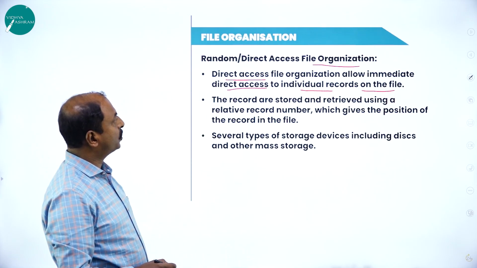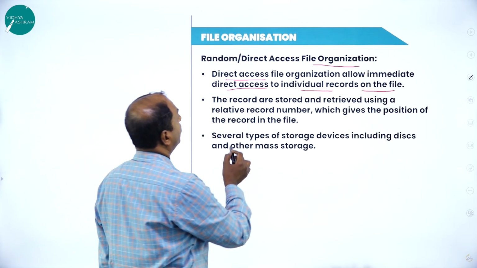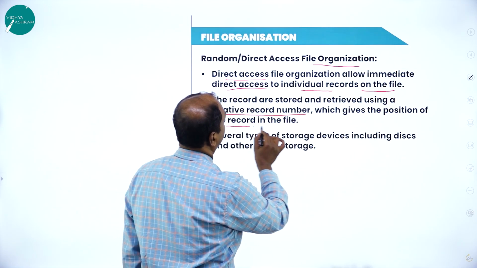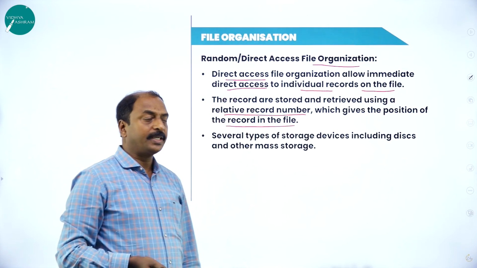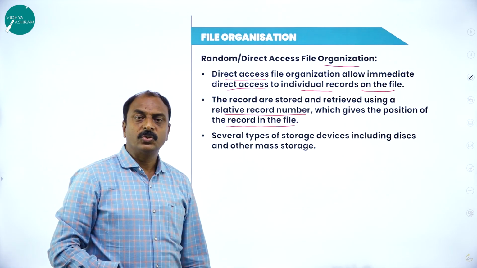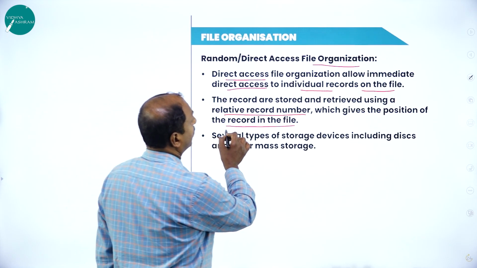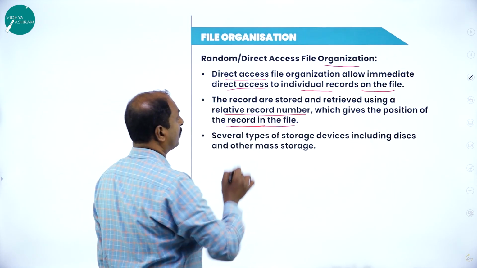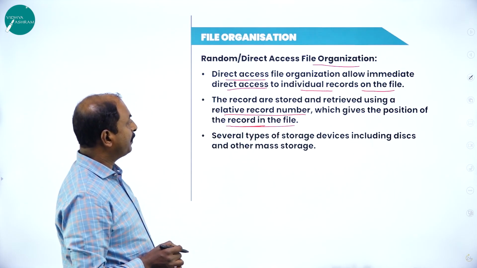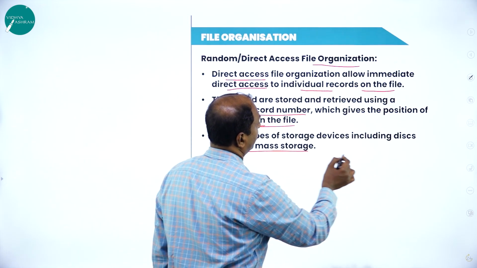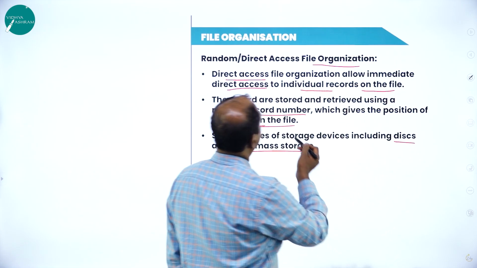Now the records are stored and retrieved using a relative record number, which gives the position of the record in the file. So inside the storage device, it is going to store the records with the record number, with the position of the record in the file. This is used with several types of storage devices, including disk and other mass storage devices.